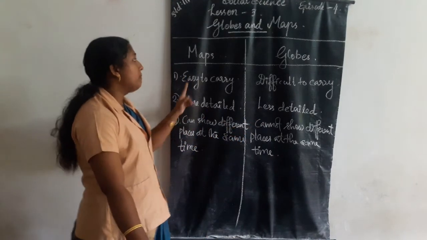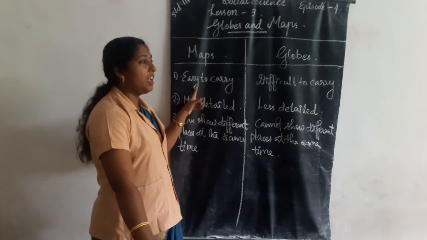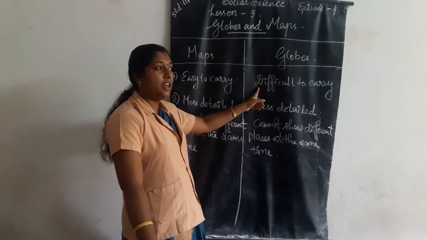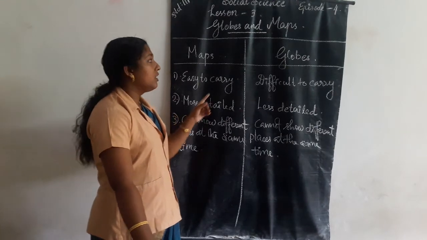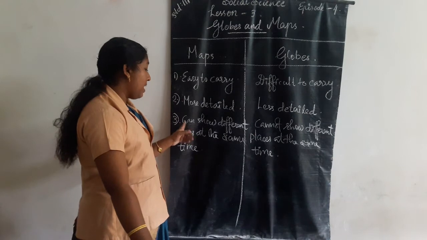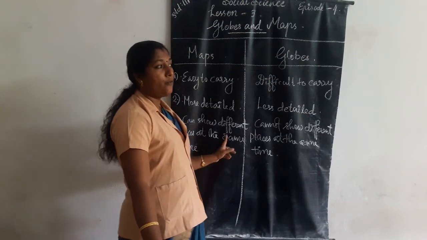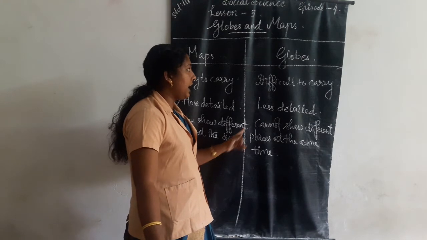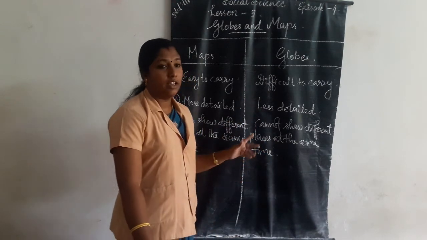Once again, maps are easy to carry, globes are difficult to carry. Maps are more detailed, globes are less detailed. Maps can show different places at the same time, globes cannot.